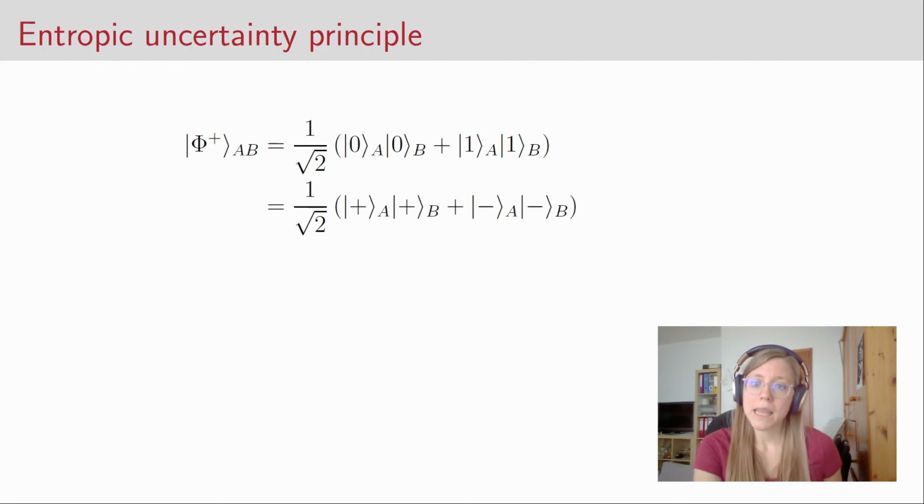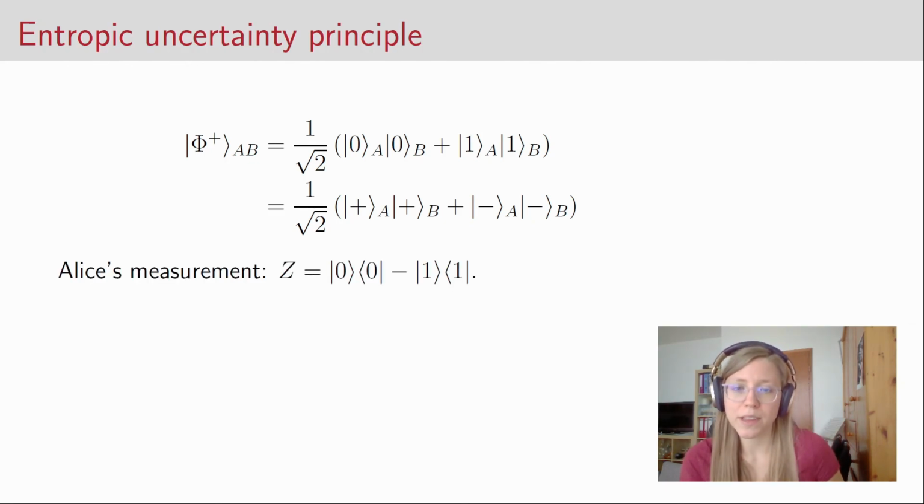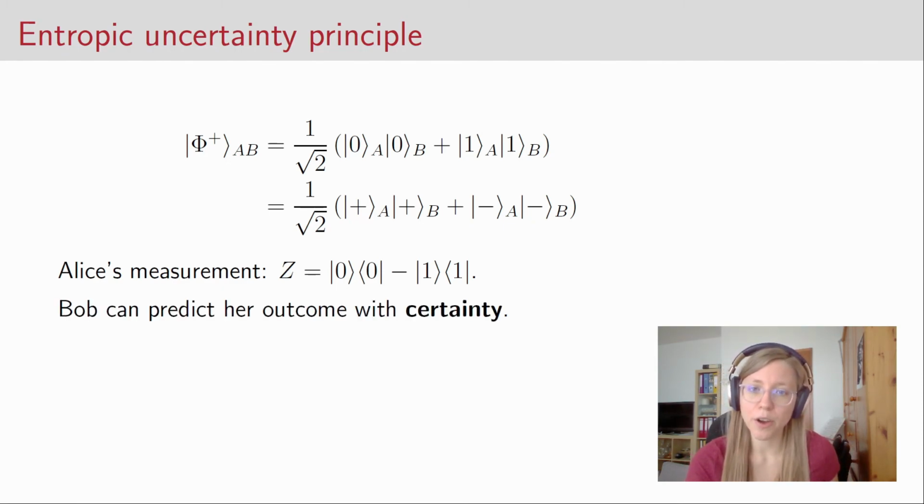Okay, so now suppose that Alice measures her part of the system with the Z operator. For the Z operator, the plus and minus states are eigenstates. So from the first expression we gave for the phi plus state, we can see that Bob can actually predict her outcome with certainty. So Alice measures her state, she tells Bob which measurement she did, then he can measure his state in the respective basis, and from the outcome he can directly tell what Alice's outcome was.